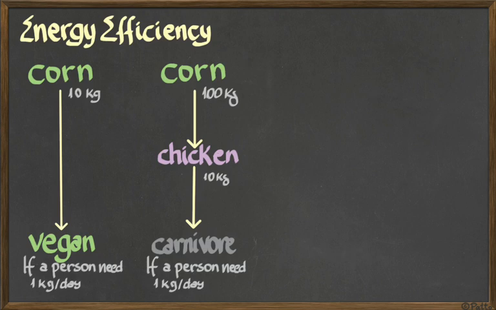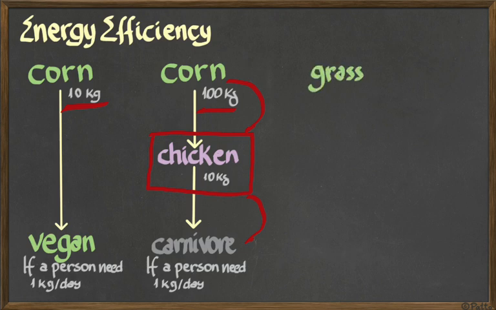So in terms of energy efficiency, having an intermediate in the process like the chicken is not so efficient. Because when you have the intermediate, you spend 10 times here, 10 times there, and you increase the amount of energy necessary in the beginning to make the same amount in the end. So you need 10 kilograms of corn to feed a vegan, and you need 100 kilograms of corn to feed a carnivore that eats chicken that ate corn.